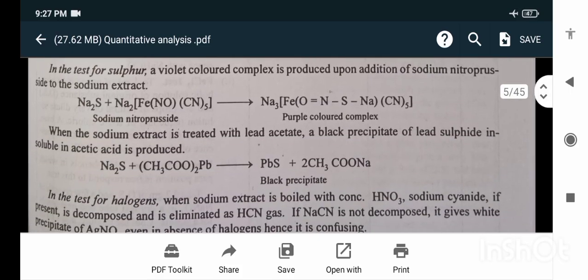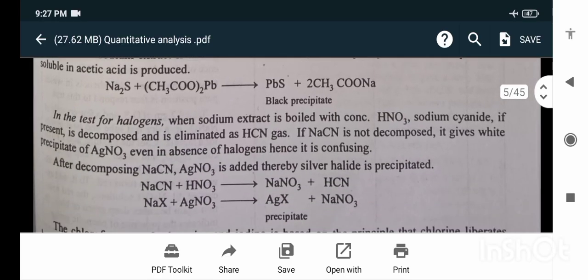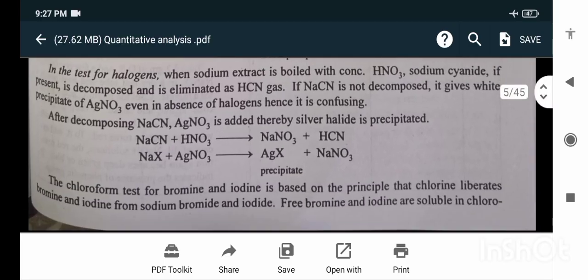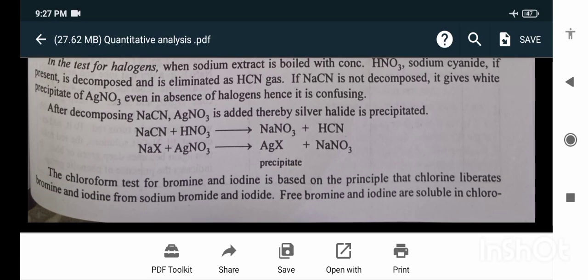When the sodium extract is treated with lead acetate, a black precipitate of lead sulfide, insoluble in acetic acid, is produced. In the test for the halogens, when the sodium extract is boiled with concentrated HNO3, sodium cyanide, if present, is decomposed and eliminated as HCN gas. If NaCN is not decomposed, it gives a white precipitate with silver nitrate even in the absence of halogens. Hence, it is confusing. After decomposing NaCN, silver nitrate is added, whereby silver halide is precipitated.